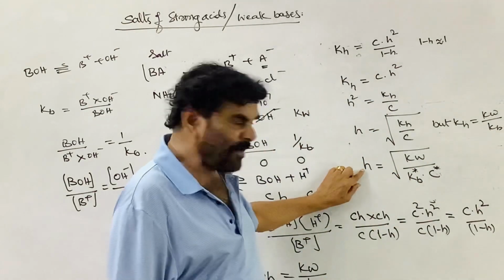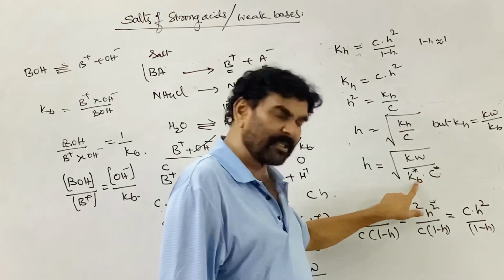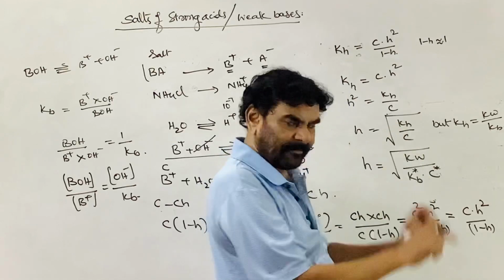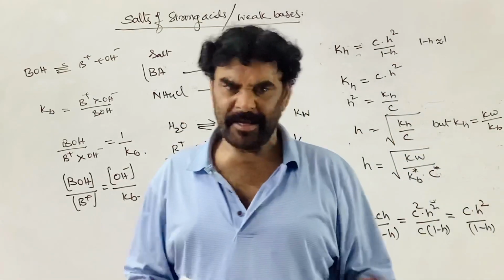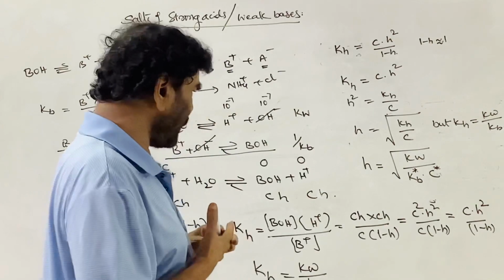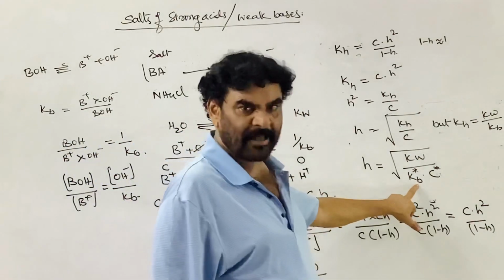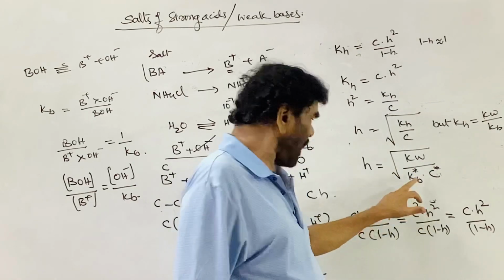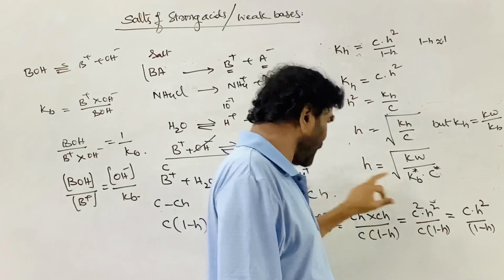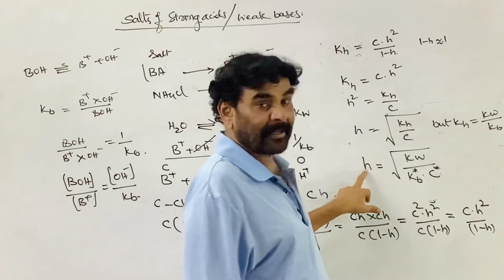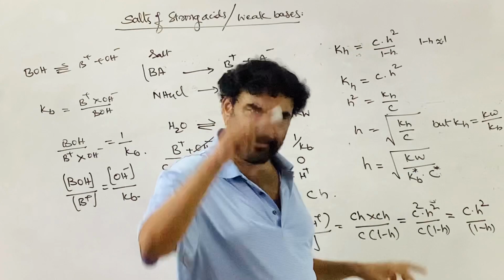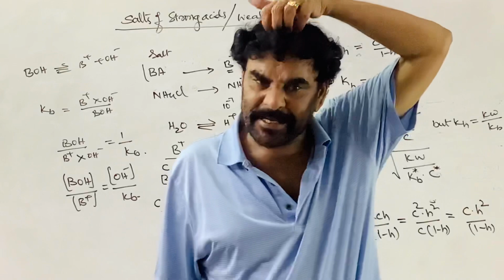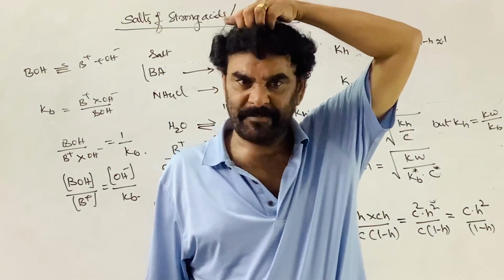So now the degree of hydrolysis depends on the dissociation constant of the base. See, these two are inversely related. So leaving the root part, this is inversely related to this one. So the weaker the base, the smaller the Kb, the greater the h. The weaker the base, the greater the extent it undergoes dissociation, the greater the extent it undergoes hydrolysis.